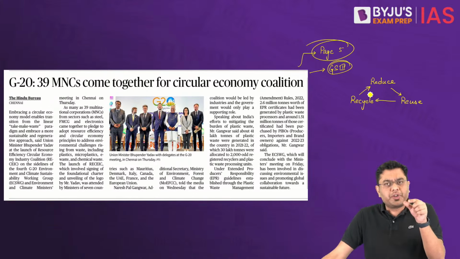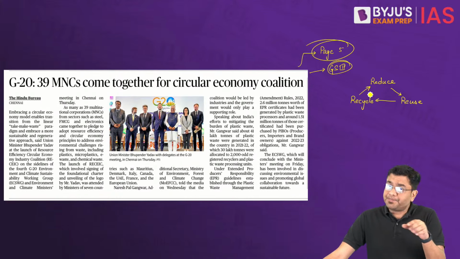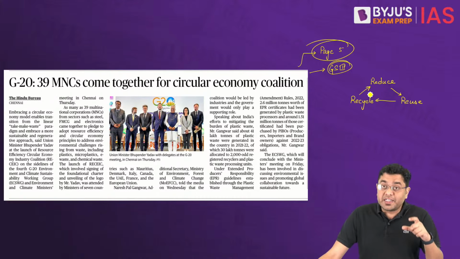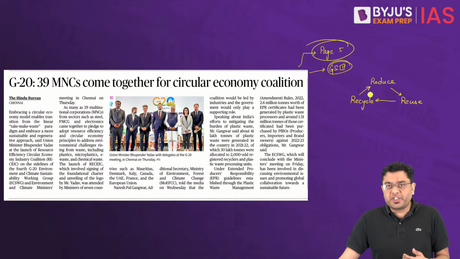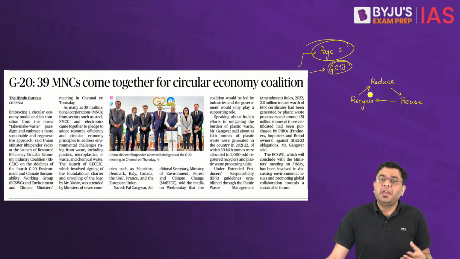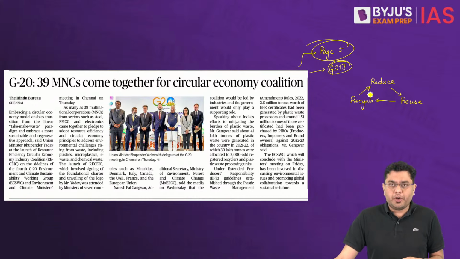They were not restricted to one particular sector. These included FMCG, the fast moving consumer goods, the daily consumer items that we have. They are one of the largest generators of plastic waste that we observe in our country. Then even the iron and steel manufacturers have participated in the formation of this industry-led coalition.